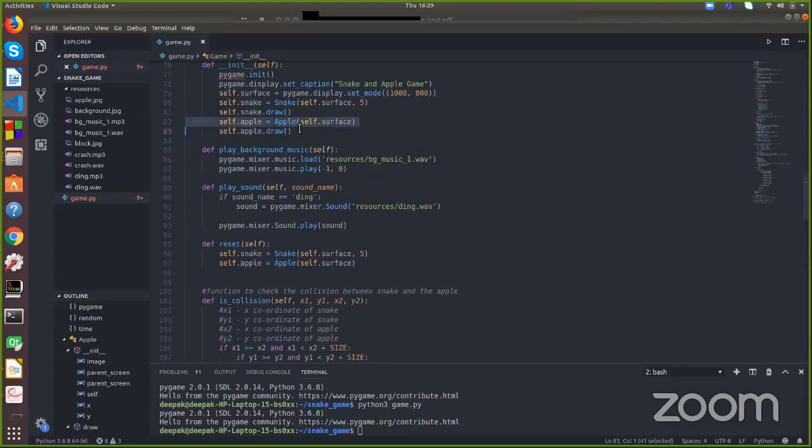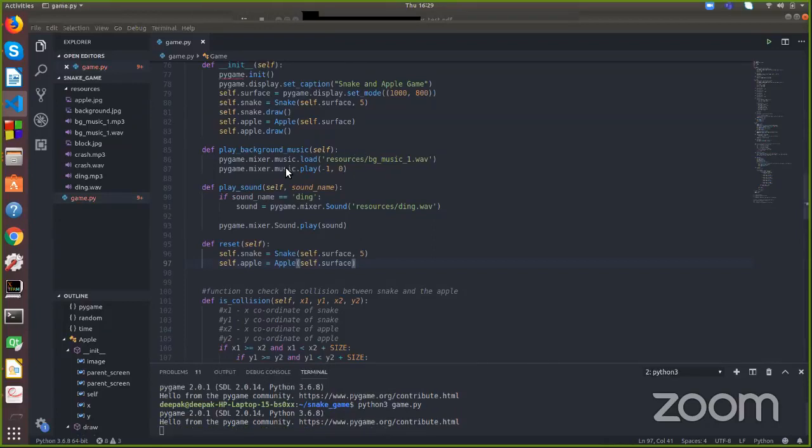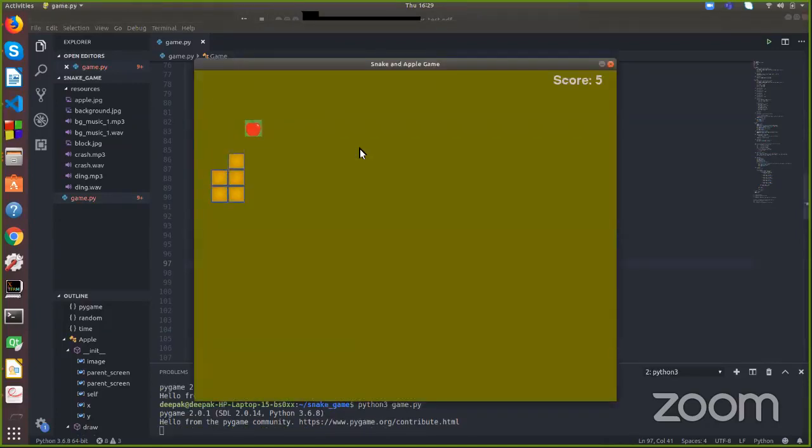Okay. So when we reset the game, we want the snake and apple classes to move to their initial state. That's why we wrote this function over here, reset, which will help to get the game in the initial state. The state where the user starts playing the game. Okay. So I hope there's no error till now. Let's try running this once. Okay. So for now it's good.